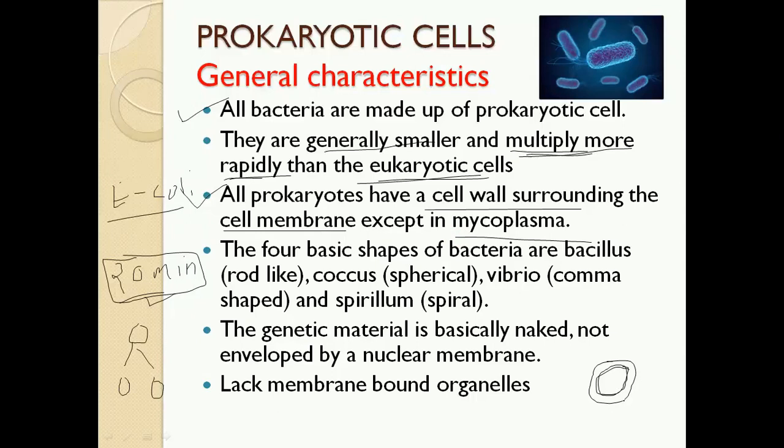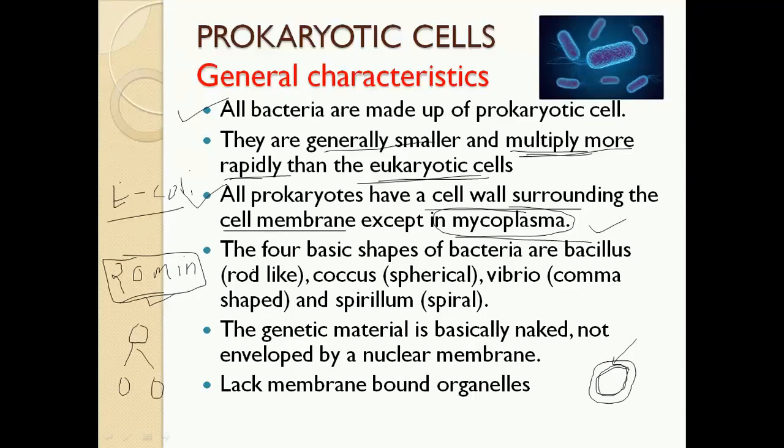This category of bacteria does not have a cell wall. So mycoplasma is also called a cell wall lacking bacteria. It doesn't have any kind of cell wall, right? But except mycoplasma, all prokaryotic cells, all bacteria, have a cell wall. We'll be discussing separately the structure of this cell wall in the coming topics.